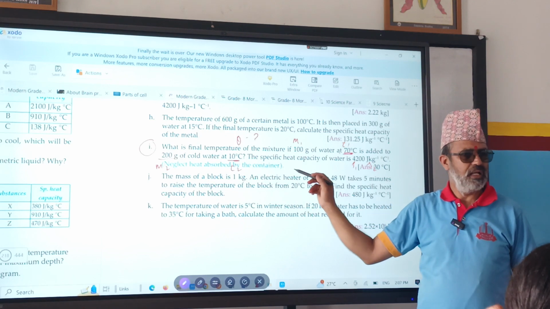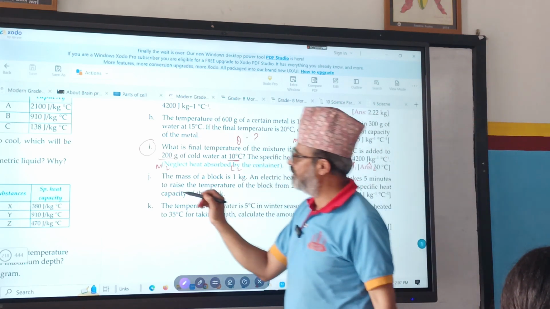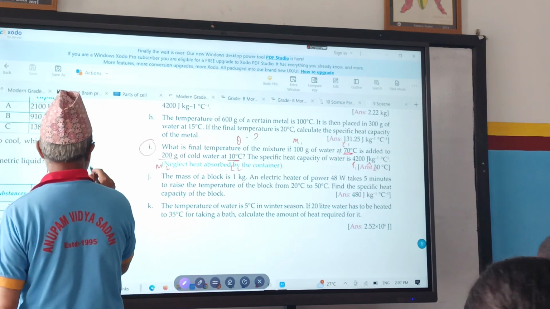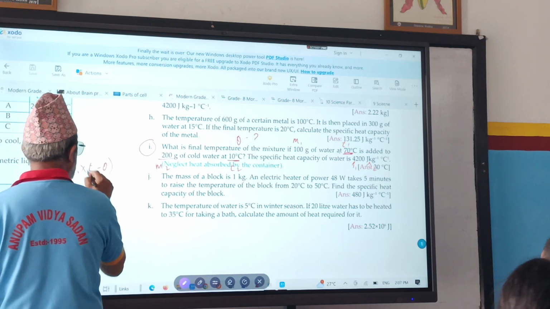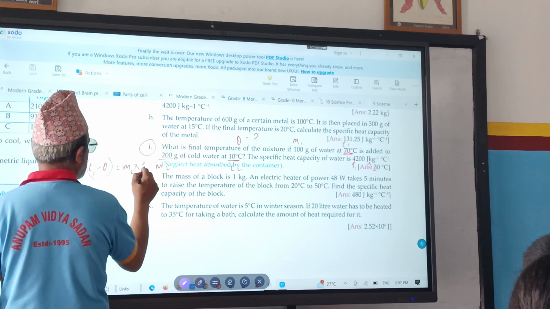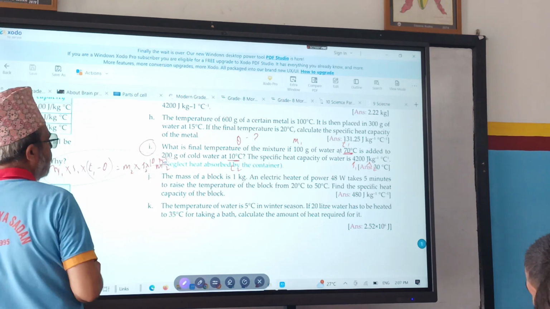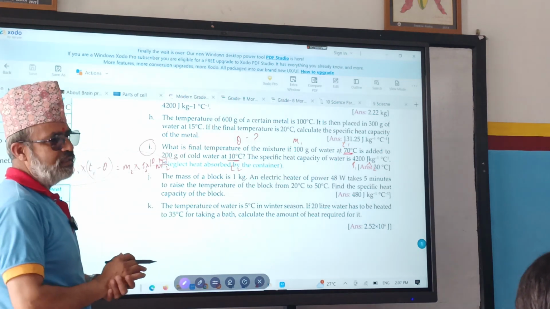According to the principle of calorimetry, I think here also the formula is the same. What is that? M1 times S1 times (T1 minus theta) equals M2 times S2 times (theta minus T2). Is it okay? Yes. I think in G, H, I we have applied the same formula.